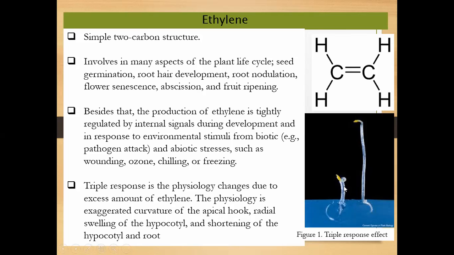They look at the plant seedling like this one. You're going to have the apical hook, radial swelling of the body, and a very short hair or short root system. The body is short and fat, and the shoot is also very short compared to the normal seedling.